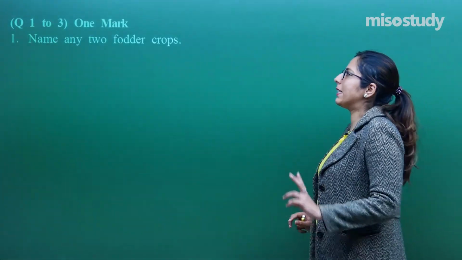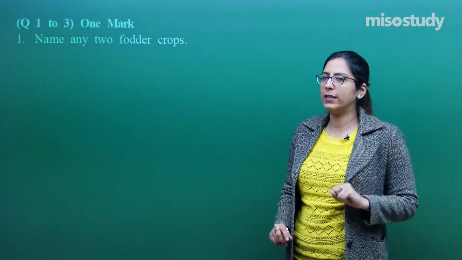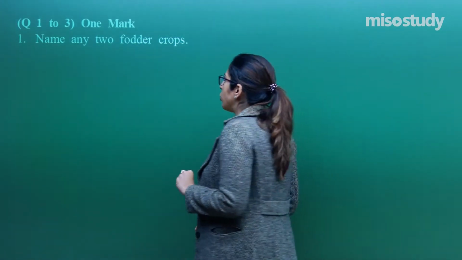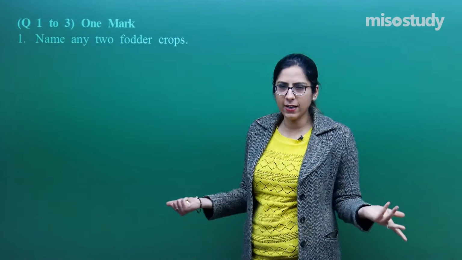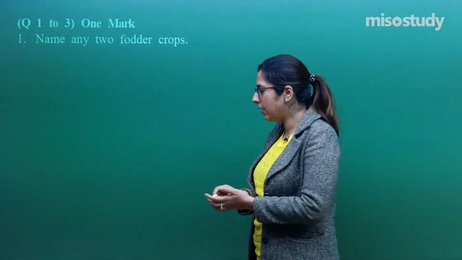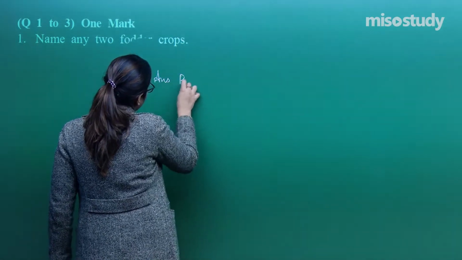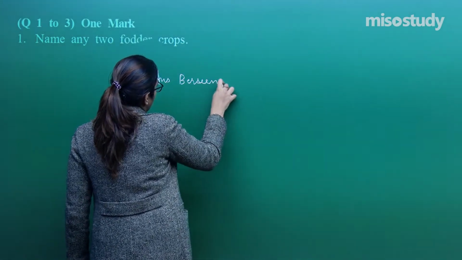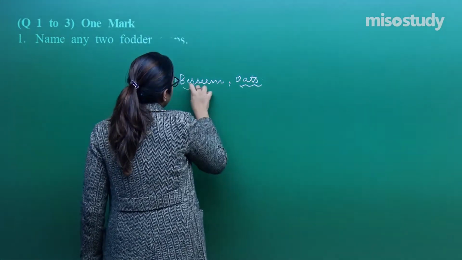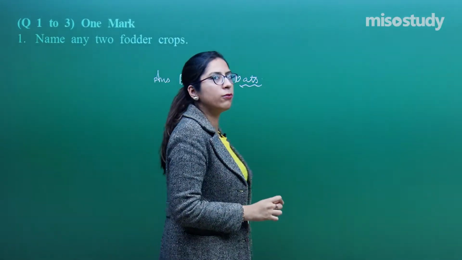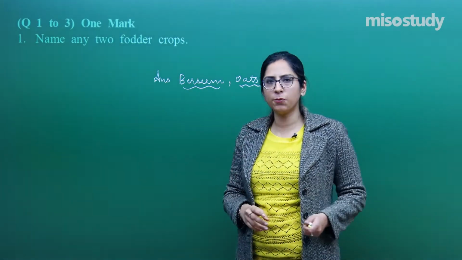As you can see, the first, second and third questions are of 1 mark. So, you have to answer accordingly. Now, question number 1 asks: name any 2 fodder crops. Direct question, clearly you can give the answer, for example Barseem, oats. These crops are used as fodder crops. Is it fine? So this was question number 1. Let's move on to the next question.